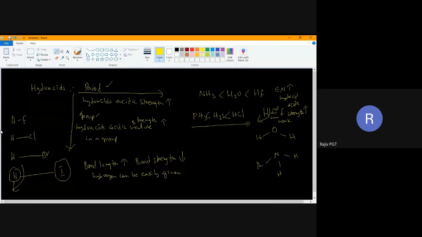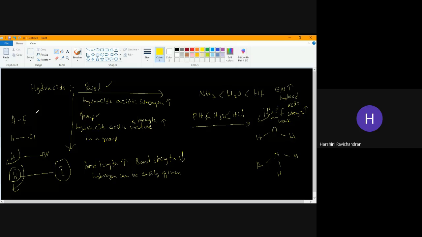Same reason here also. Here bond length will be less compared to HI. In HBr, bond length is less compared to HI, so this has high bond strength compared to HI. So hydrogen cannot be given as easily as HI is giving. That is why its acidic strength will be less compared to HI. HBr's acidic strength is less compared to HI, and HCl's is less compared to HBr. Understood? Any doubts?